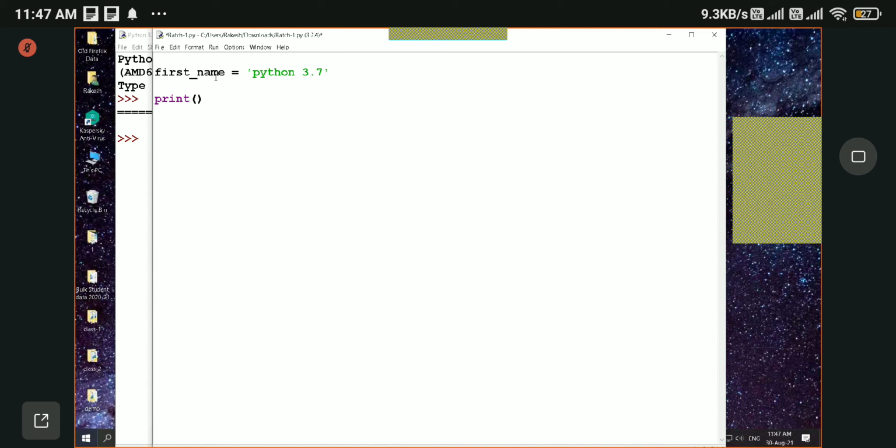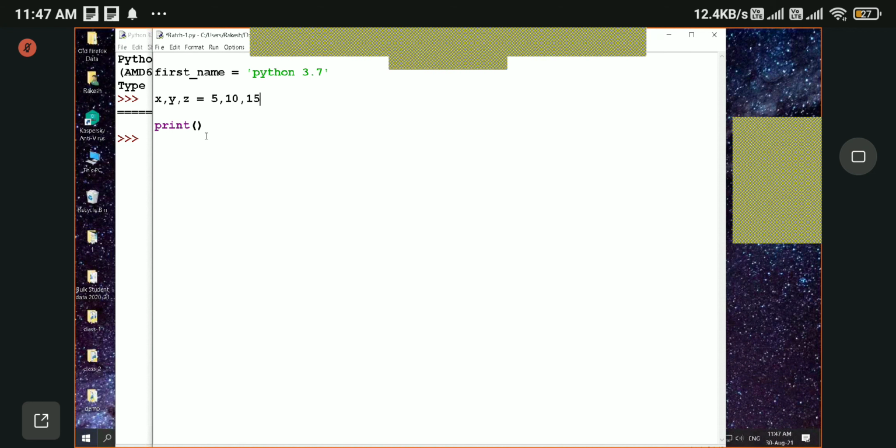One of the flexible things is that we can define multiple variables in a single line. You can define multiple variables in a single line. How can we do that? Let's say x, y, z equal to 5, 10, 15.